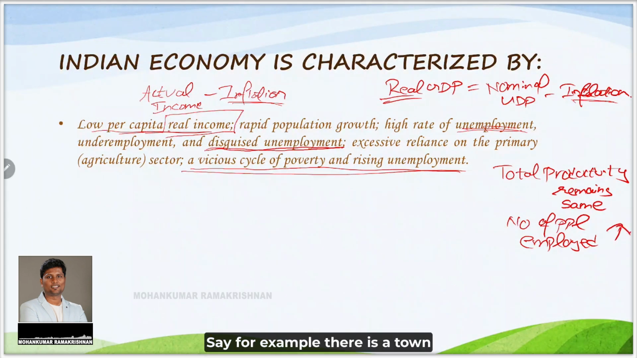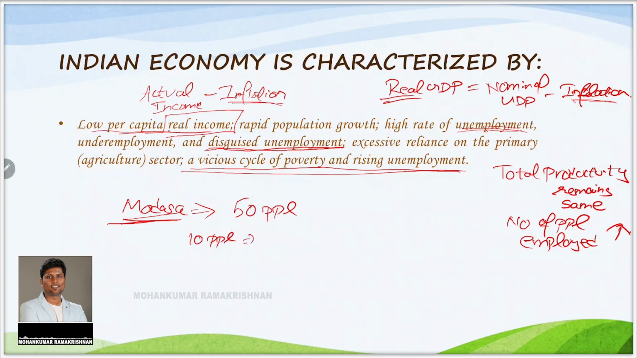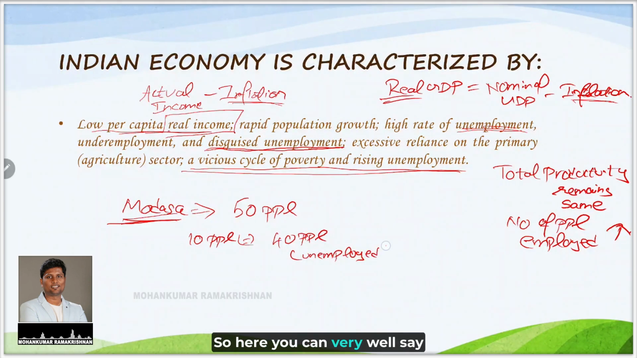Say for example, there is a town called Modasa in Gujarat. As a banker, I lived there for 1 year. This town is in the Aravalli district between the Rajasthan and Gujarat border. So if you are some banker who is posted there, you can very well relate to me. Let us imagine Modasa town has 50 people. Here 10 people are employed and 40 people are unemployed. So here you can very well say there is a huge level of unemployment in that particular city.